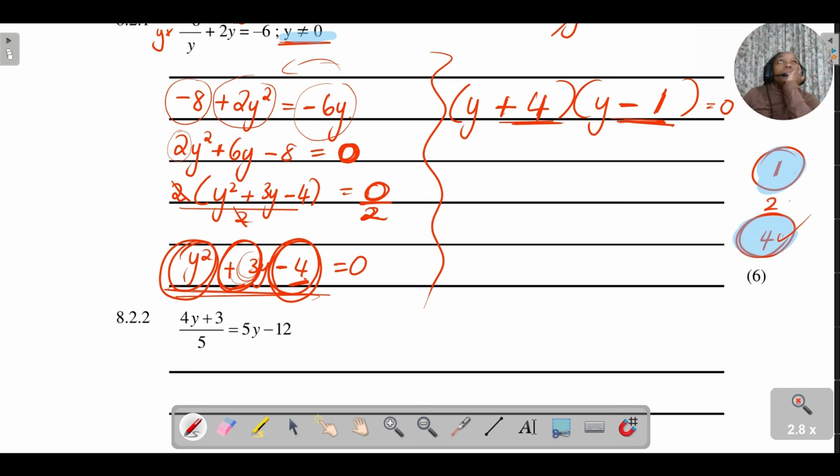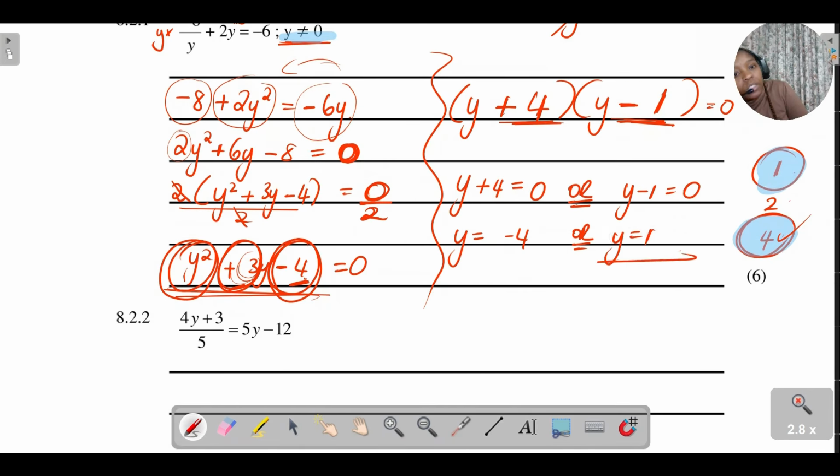Therefore, according to the zero product principle, we can say that y plus 4 is equal to 0, or y minus 1 is equal to 0. Therefore, y is equal to negative 4 or y is equal to 1. So we've basically solved for our y.